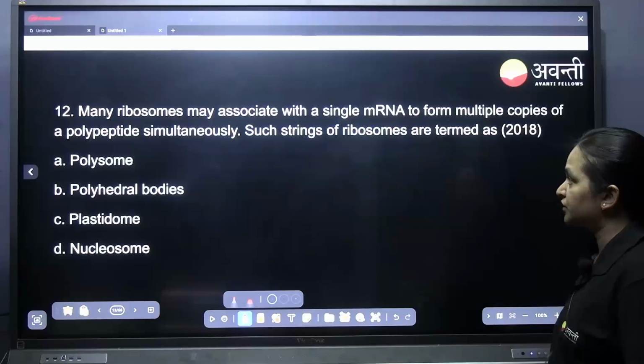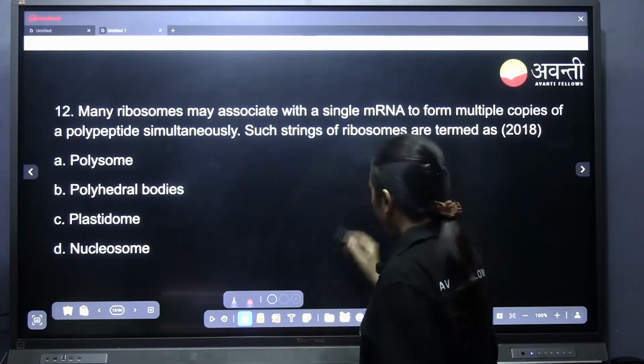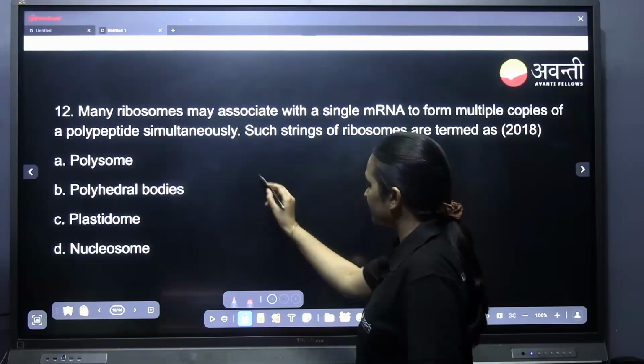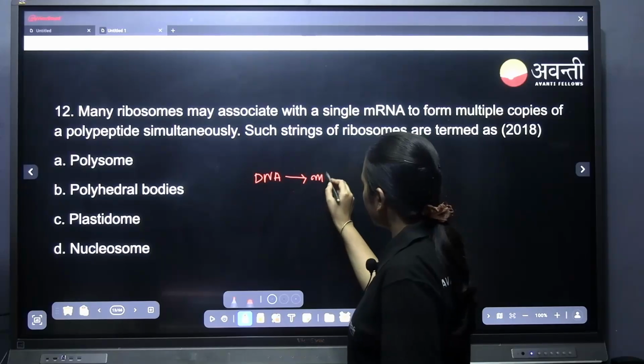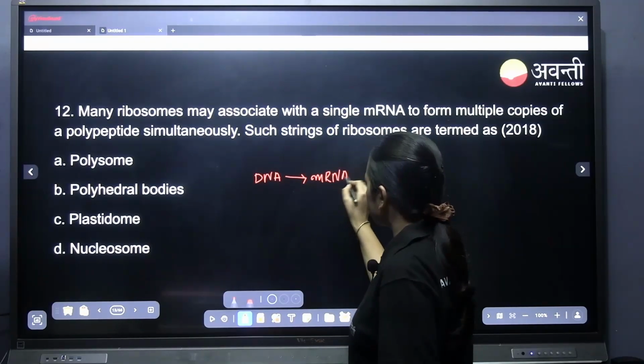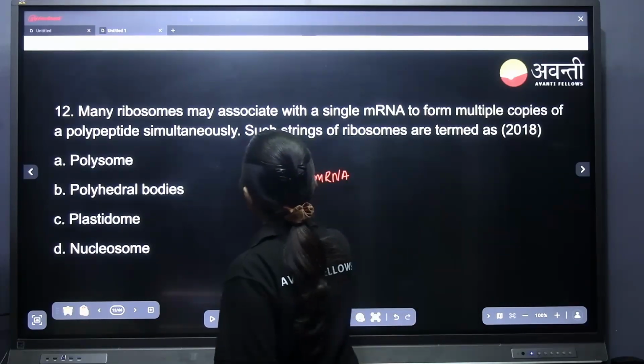Many ribosomes may associate with a single mRNA. So in prokaryotes, what happens? From the DNA, mRNA will be synthesized. Everything is going on in the cytoplasm itself, right?